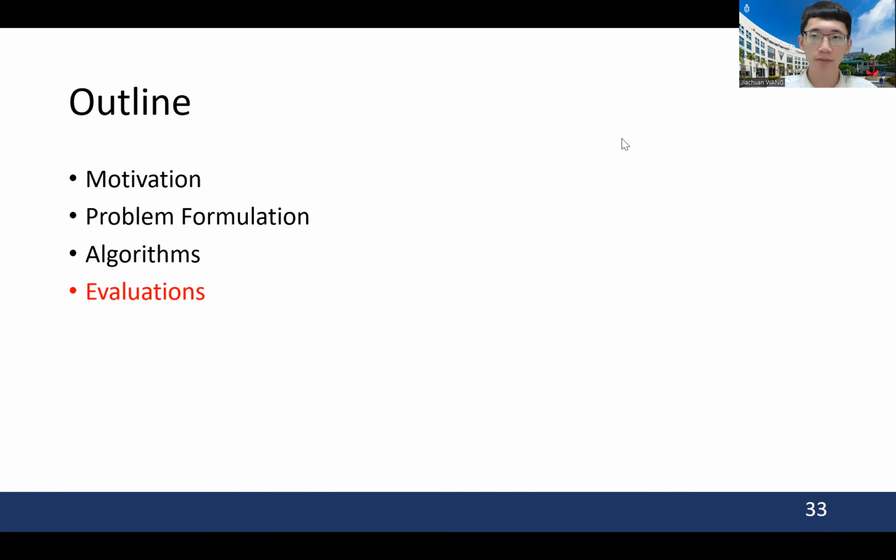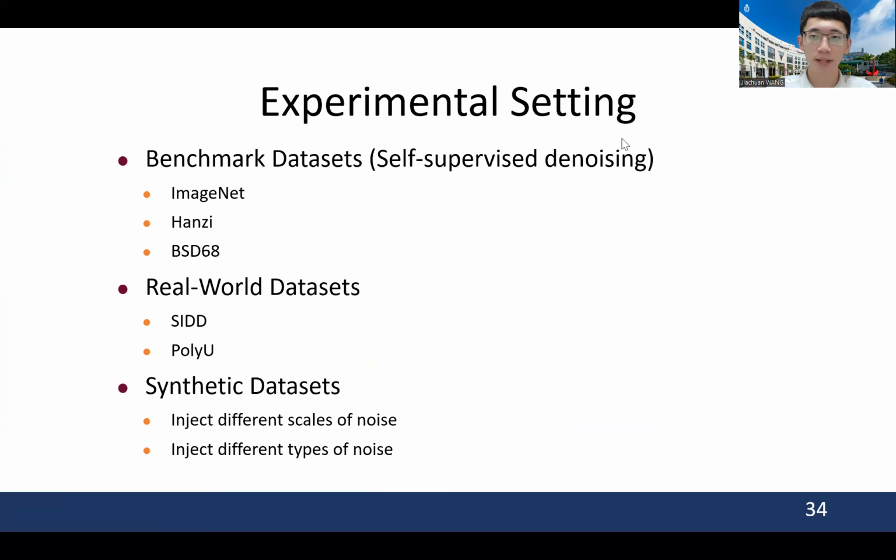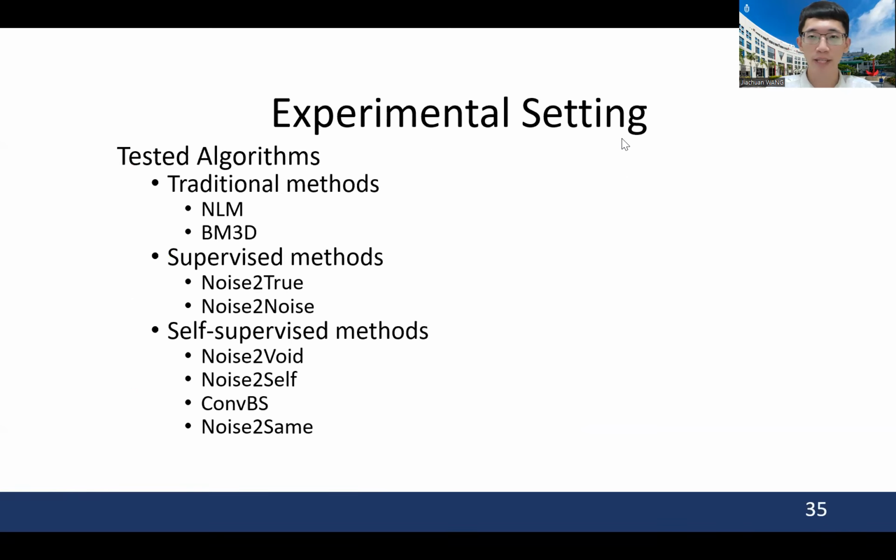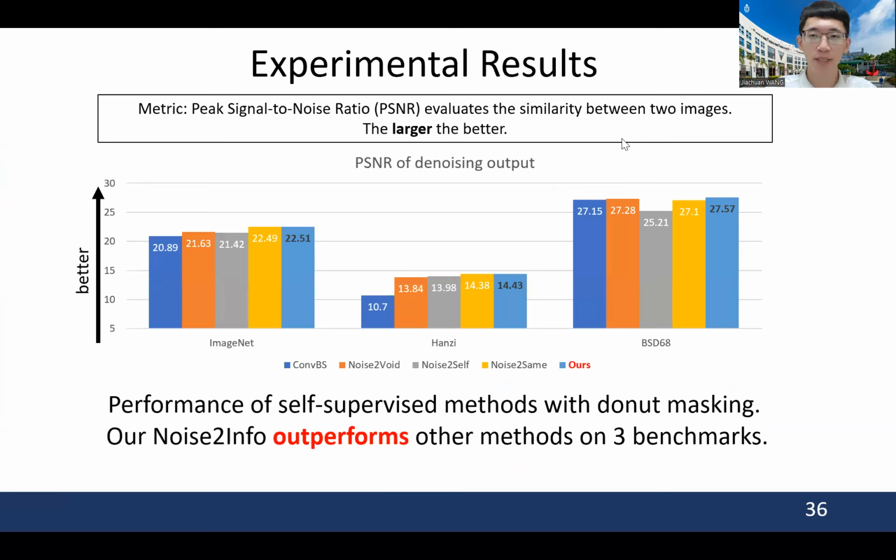Finally, we illustrate the performance. In the experiments, we use 3 benchmark datasets widely used in self-supervised denoising. We also conduct experiments on real-world datasets and synthetic datasets. For comparison, we have 2 traditional algorithms without learning, 2 supervised methods and 4 self-supervised methods. Here we show the performance of different algorithms on 3 benchmarks. The metric is PSNR, which is the larger the better. Our model outperforms other methods.